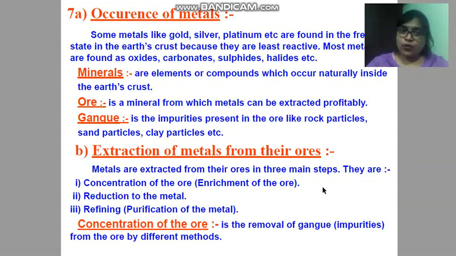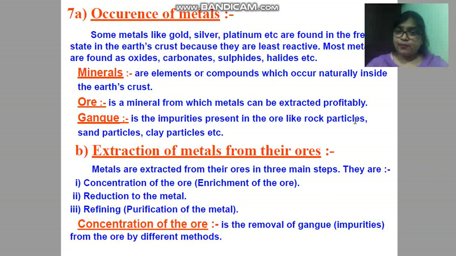One more example I want to share with you, that is copper. There are so many minerals of copper: copper glance, copper pyrite, cuprite. Three minerals I have discussed. But copper can be extracted more easily and cheaply from copper pyrite. So the ore of copper will be copper pyrite, because from copper pyrite it is extracted profitably as well as conveniently.